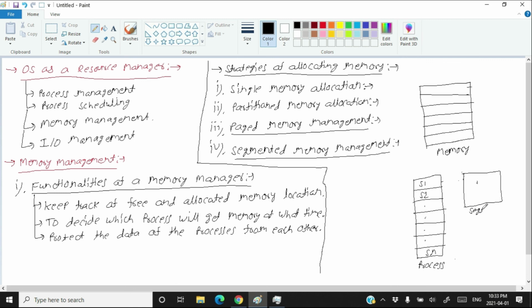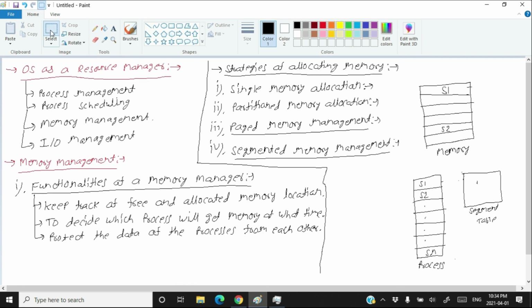Depending on the segment table, a segment of the process goes to any partition of the memory. This is called segmented memory allocation. And this allocation is not guaranteed to be continuous. That means if S1 gets its allocation in this partition, then S2 can get allocation in a different partition.